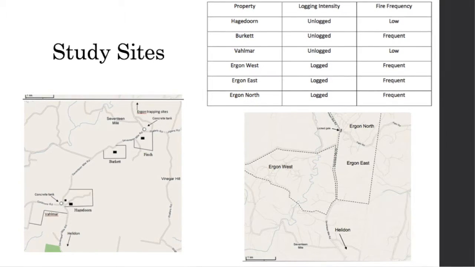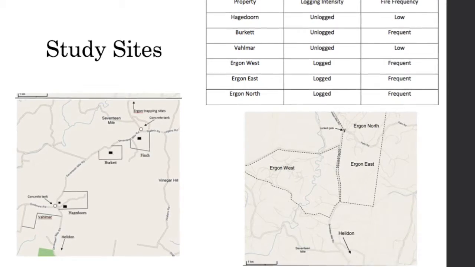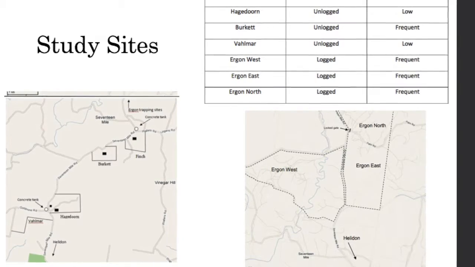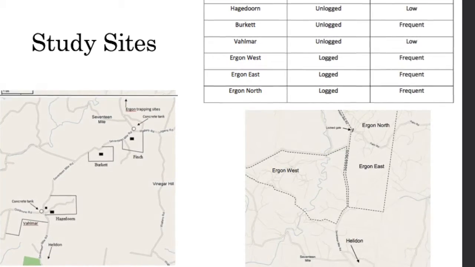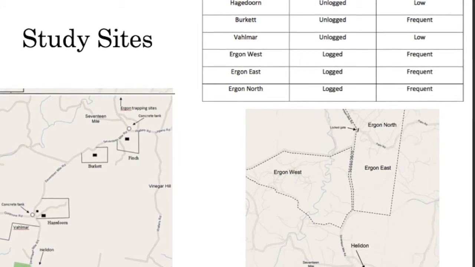There were 6 study sites located near Helidon Hills in southeast Queensland in which trapping occurred. Each site differed in regards to logging intensity and fire frequency. As shown in the table, the fire frequency for each site was recorded as either frequent or low, while logging intensity was written as either logged or unlogged.